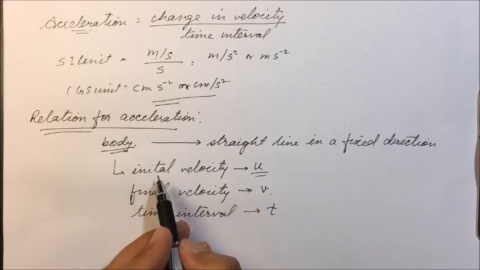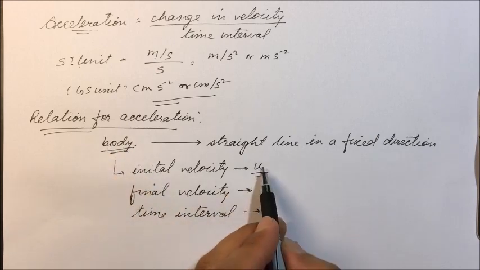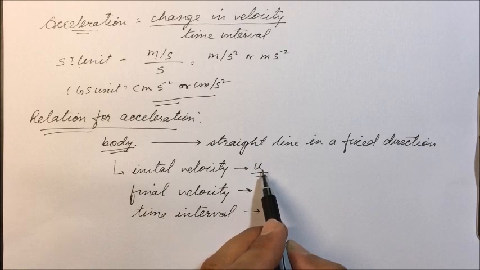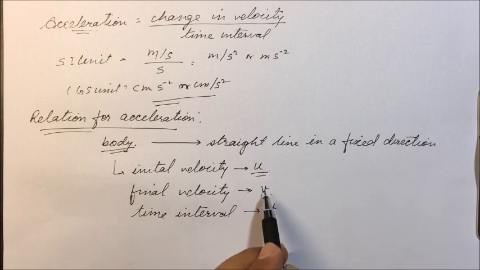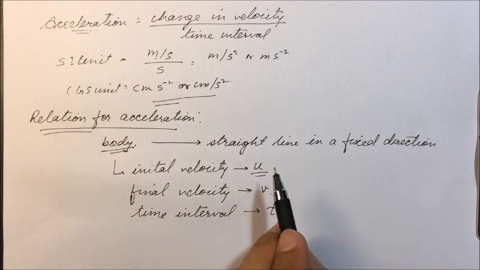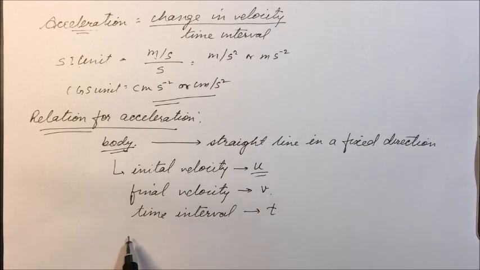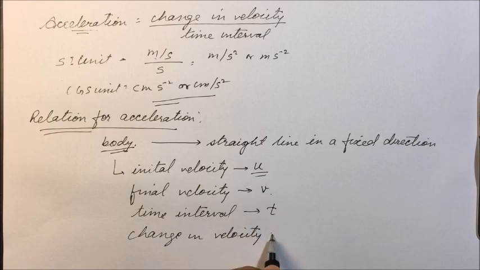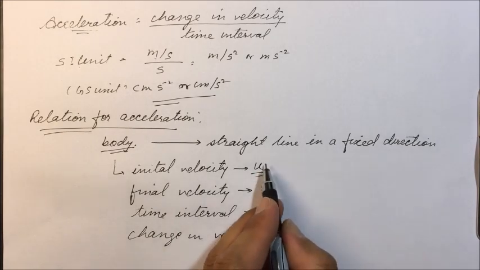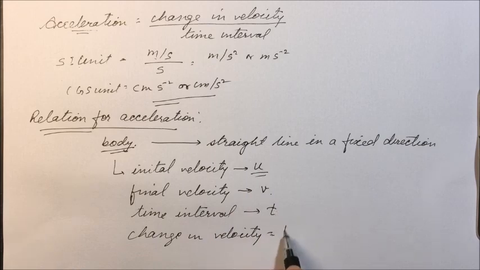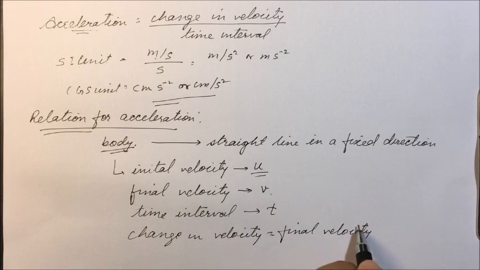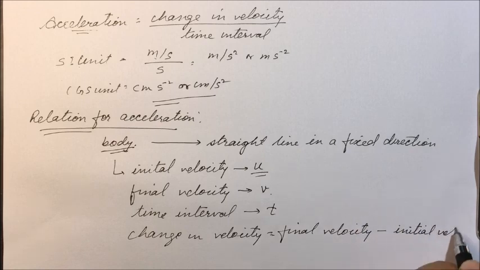So listen again, we are having a body, it is moving with velocity u. Now after t seconds, its velocity has changed to v. So there is a change in velocity. So change in velocity will be how much? Change in velocity is final minus initial, that is, final velocity minus initial velocity.